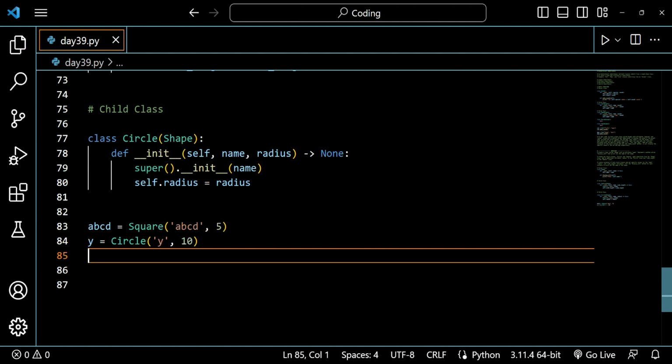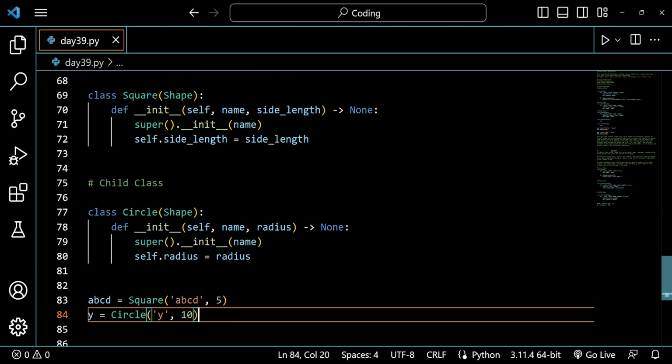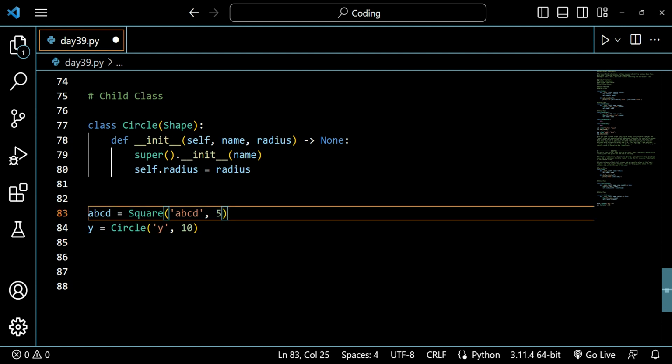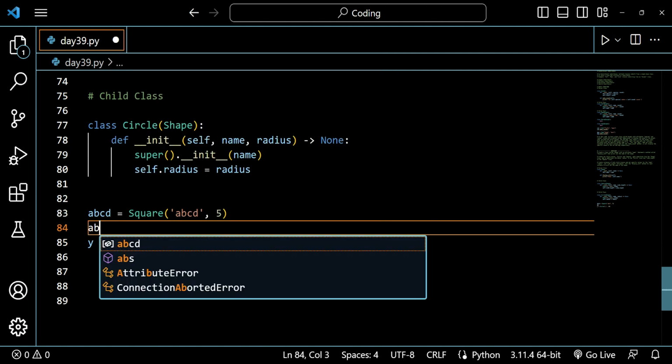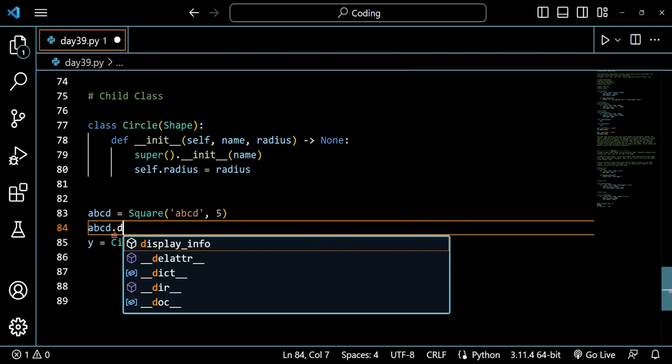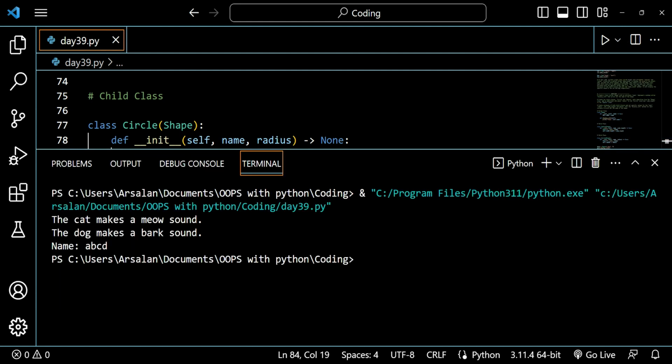Let's assume centimeter is our standard unit. So if I have to print the method, I will just write abcd dot display info and close it by parenthesis, and if I run this code, it will run the method and show name abcd.